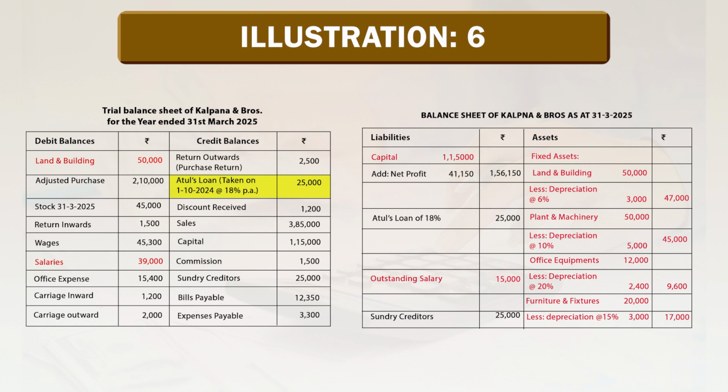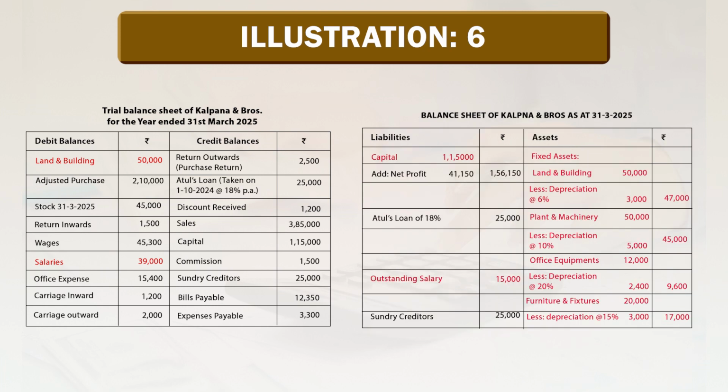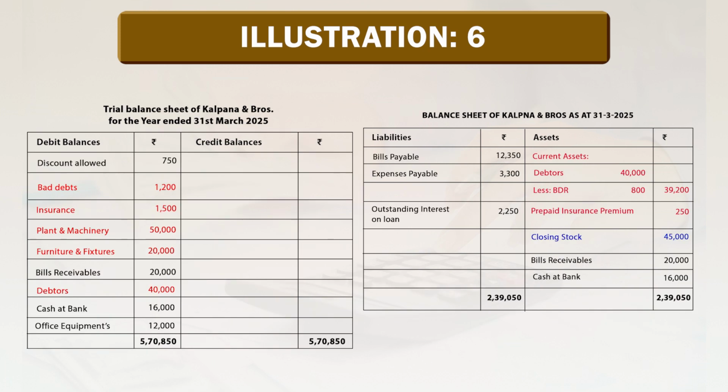So, the amount will be 2,250. It will be shown on the debit side of the profit and loss account and the liability side of the balance sheet. Then we would like to close our final accounts. In the final accounts, the total on both sides is rupees 2,39,050. So, both totals are the same, which means that our balance sheet is tallied.